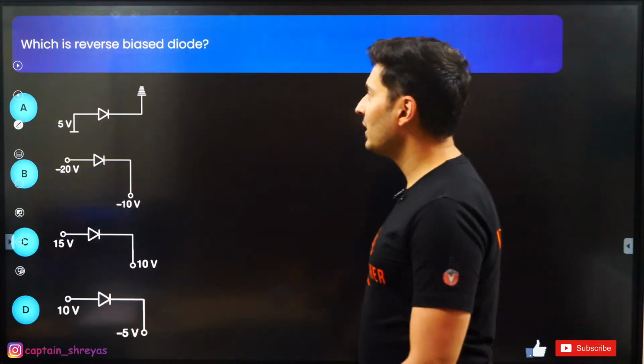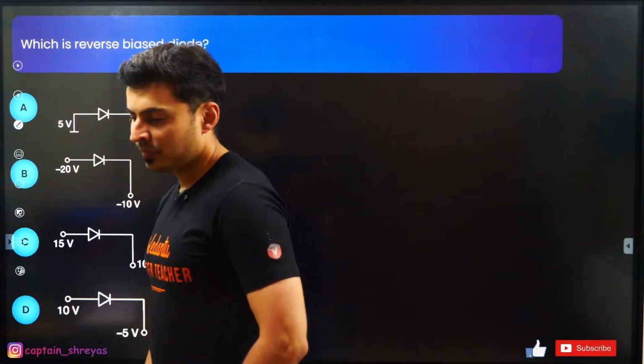Moving to the next question, which of the diodes is reverse bias?